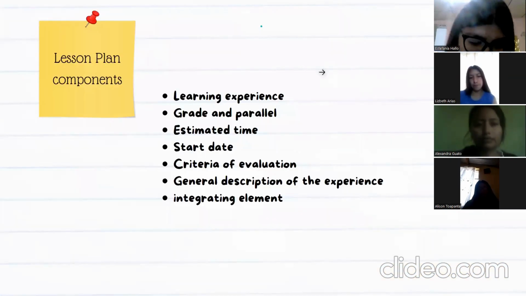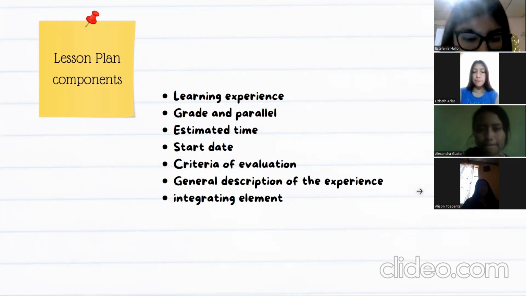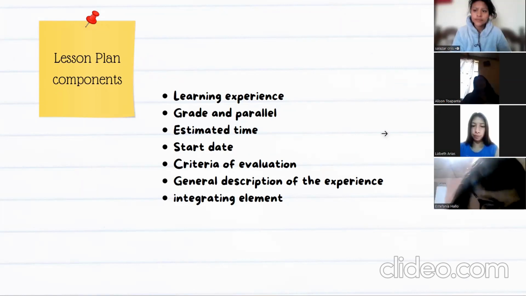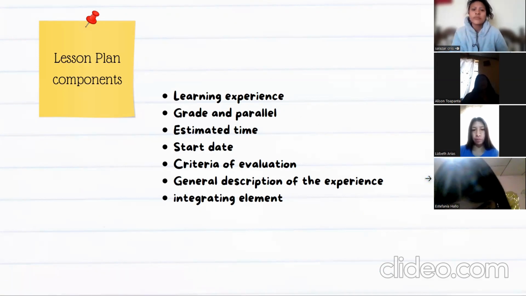Okay, to finish this presentation, I'm going to talk about the structure of lesson components and the lesson plan of the Ministerio de Educación. So first of all, we have the learning experience, grade and parallel, estimated time, start date, criteria of evaluation, general description of the experience, and integrated elements. That involves the information about the course to which the teacher applies this lesson plan. Learning experience is the topic, and grade is about the students. Estimated time is how long the teacher teaches a topic, start date is when the topic begins, and then criteria of evaluation, general description of the experience, and integrated elements.